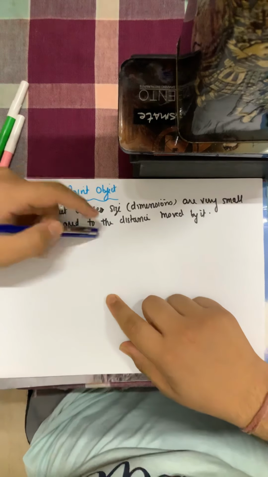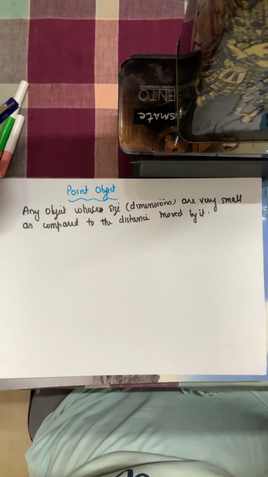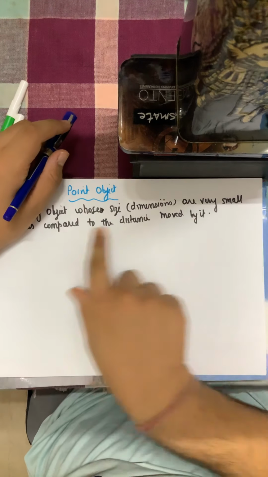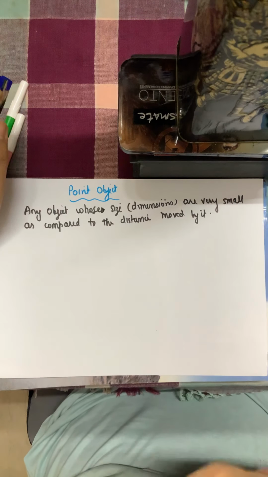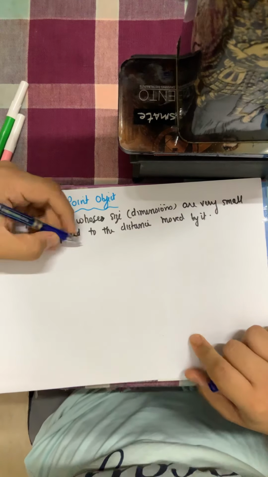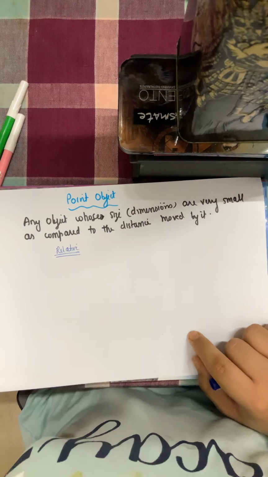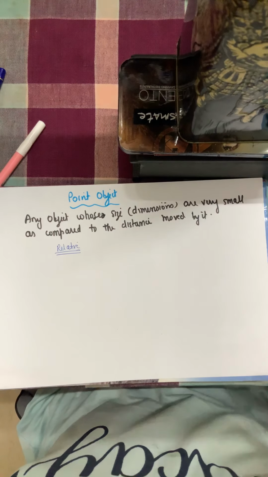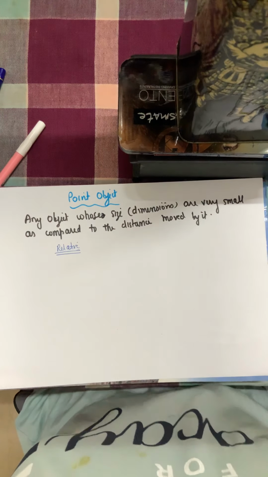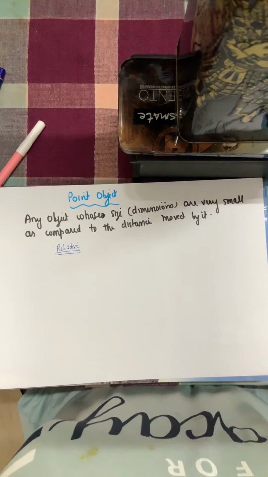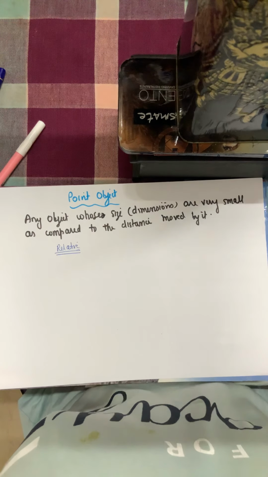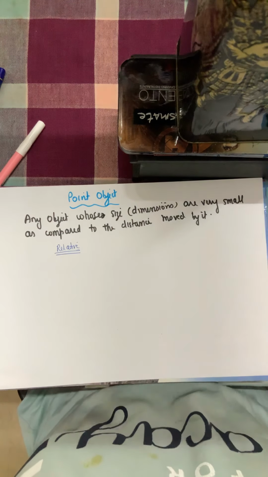Number one is the size is very small as compared to what? The distance moved by it. Okay, try to understand, this is a relative term. What is the meaning of relative term? That the object may have a large size. I'm not saying the object has to be a tiny, point-sized object. No, it has to be an object whose size is very small as compared to the distance moved by it.